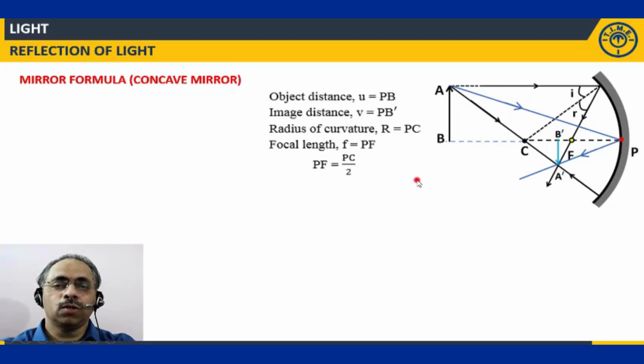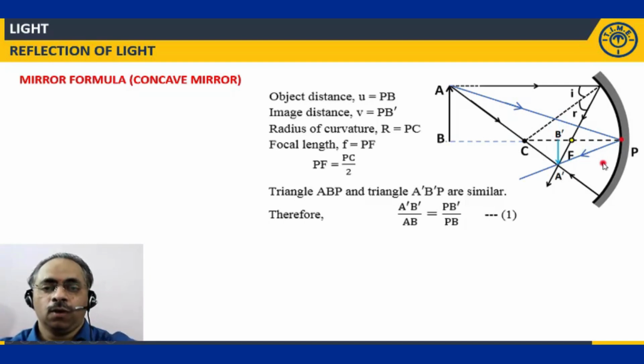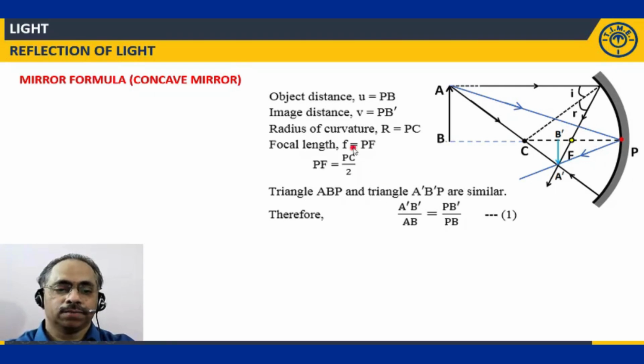Now we'll consider two triangles which are important. One is ABP and another is A dash B dash P. These two are similar. How do these two triangles appear to be similar? Let me show you. See, this is 90 degrees. Here, this is also 90 degrees.